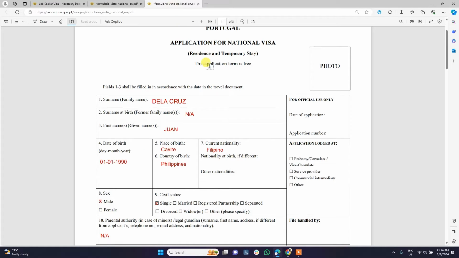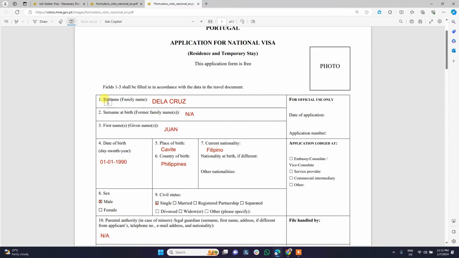I have this form with me. It's already filled out with, of course, just dummy information for us to go through. So first and foremost, the part for official use only will be filled out by the Embassy of Portugal in Jakarta. So we don't need to put anything in this part.